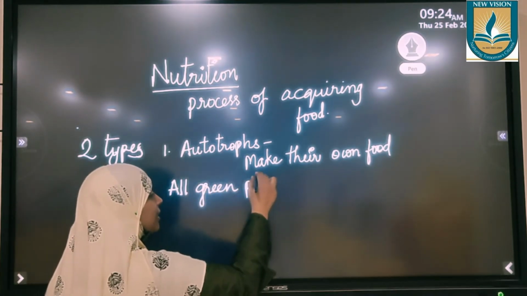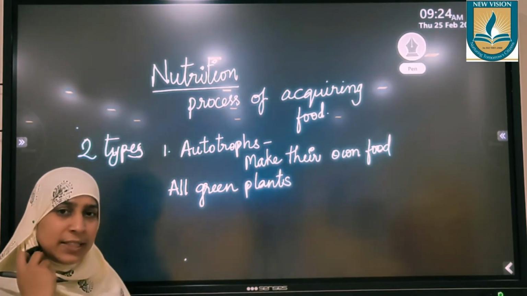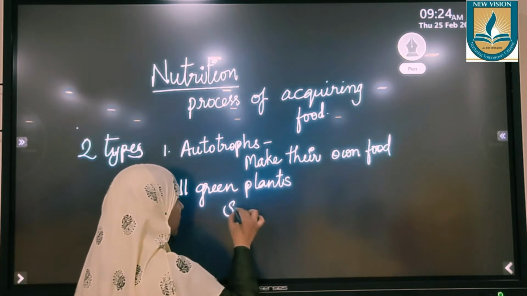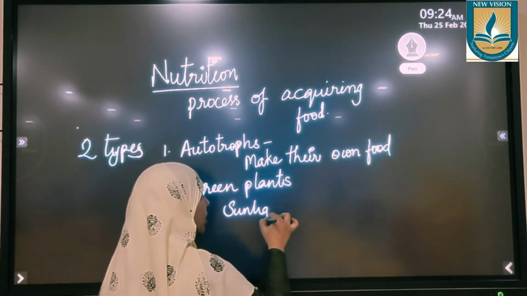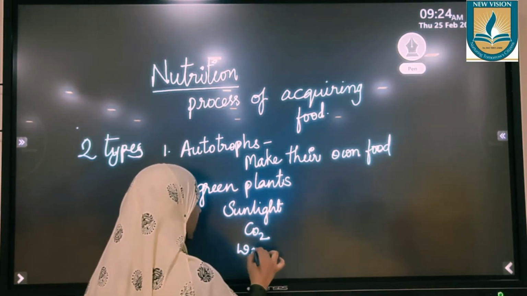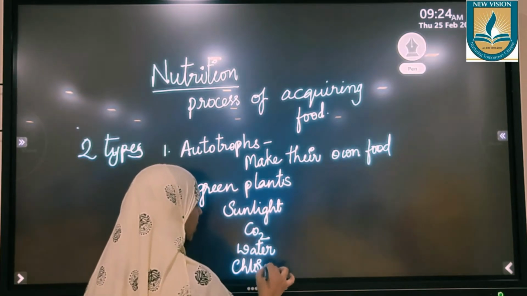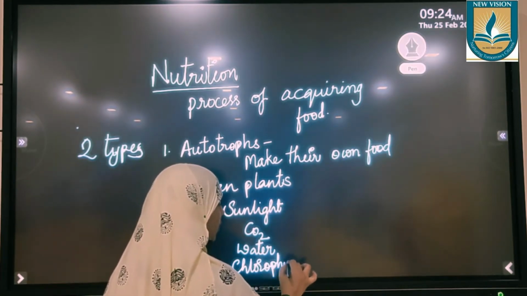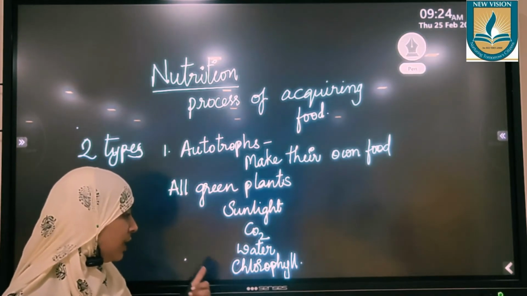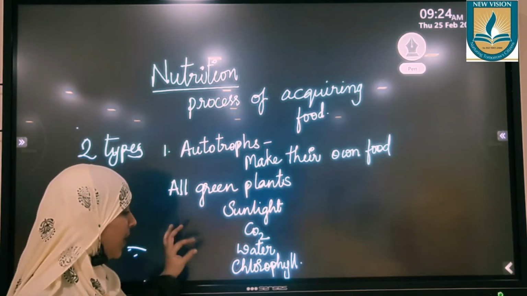All green plants can make their own food by using sunlight, carbon dioxide, and water in the presence of chlorophyll. If chlorophyll is not present in a plant, they will not make their own food. Only if chlorophyll is present in the plant, they can make their own food, in the presence of sunlight, carbon dioxide and water.